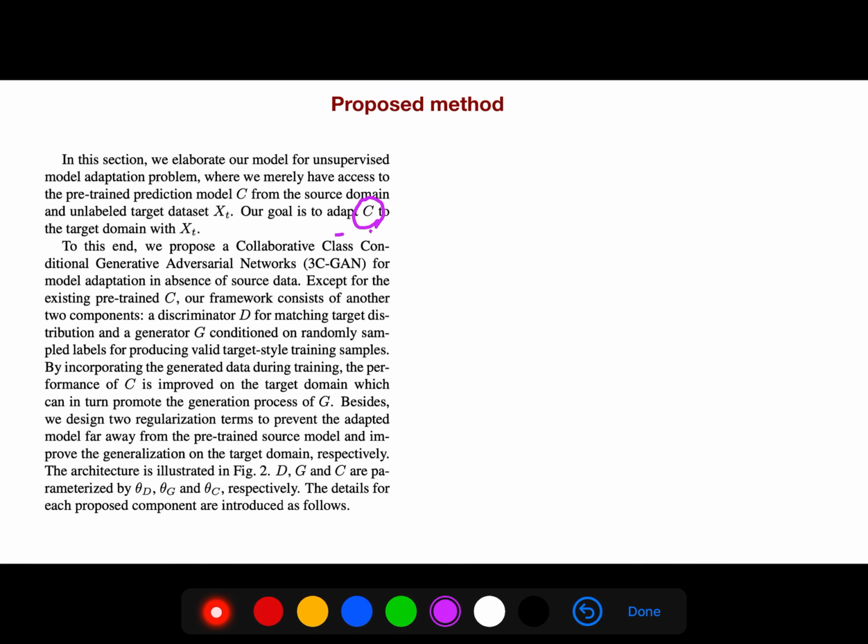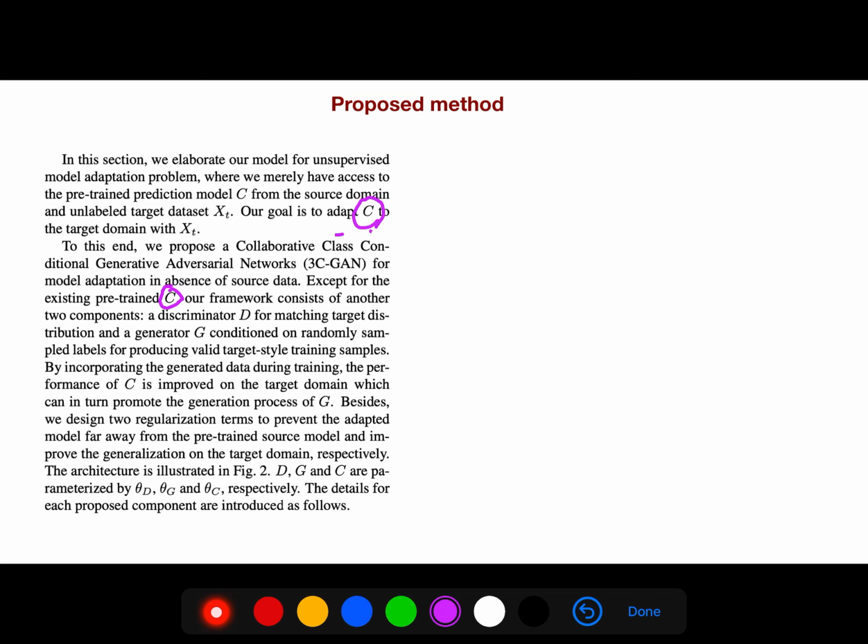To this end, we propose a collaborative class conditional GAN for model adaptation in the absence of source data, except for the existing pre-trained prediction model, this pre-trained classifier, this prediction model C. Our framework consists of another two components.